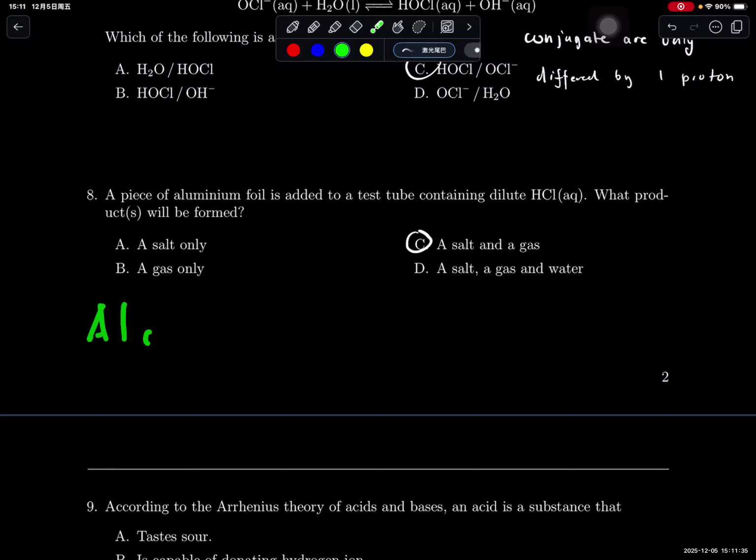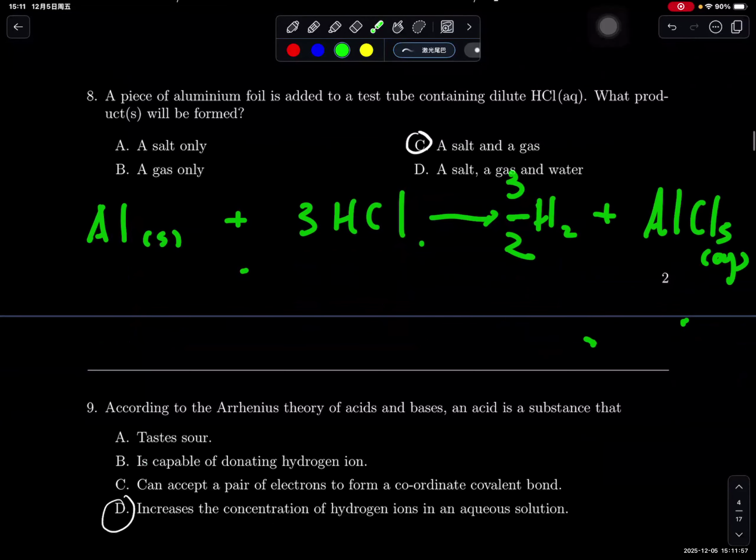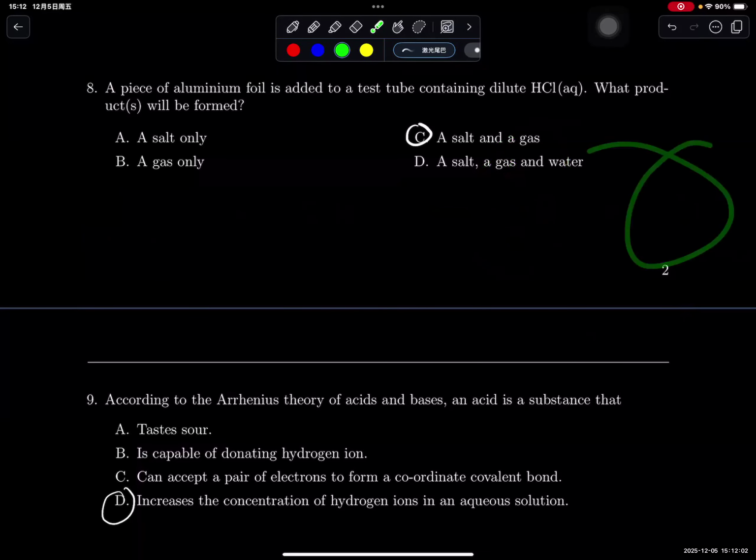The reaction goes as aluminum, Al solid, plus 3 HCl. We need to balance the equation, and then we get H2 plus AlCl3 aqueous. We're going to need to multiply this by that, and that's it. So you're going to produce hydrogen gas and a salt, aluminum chloride.